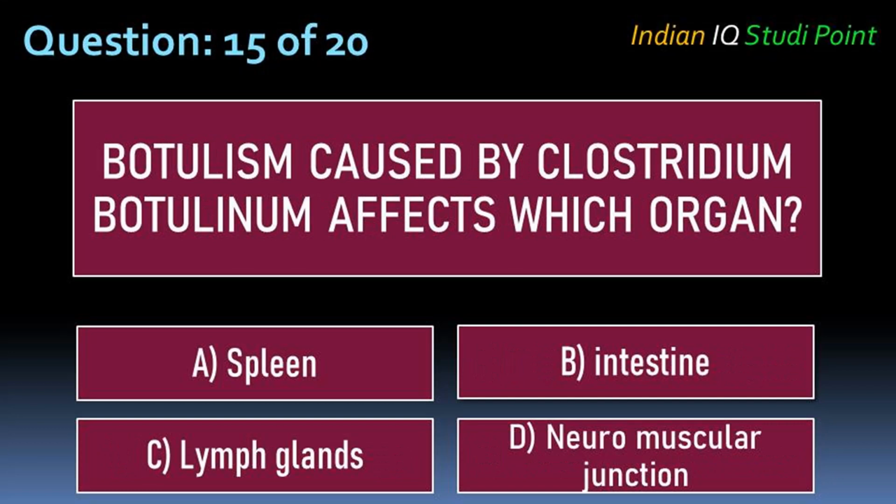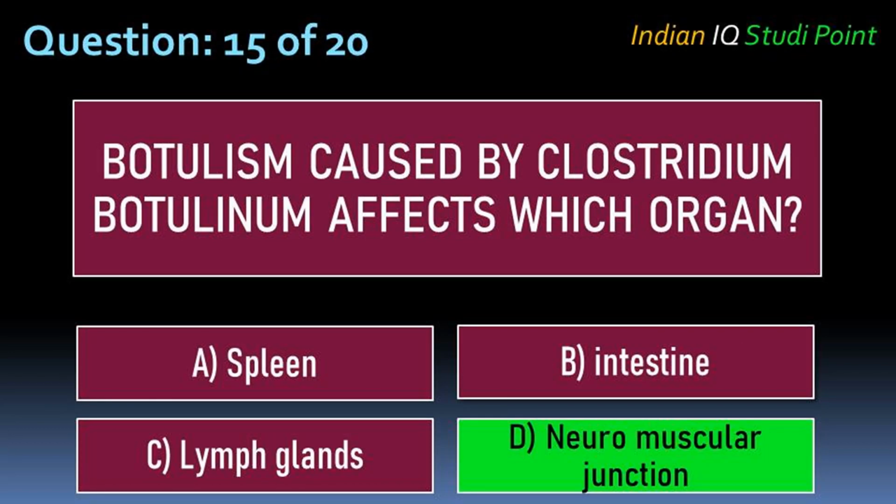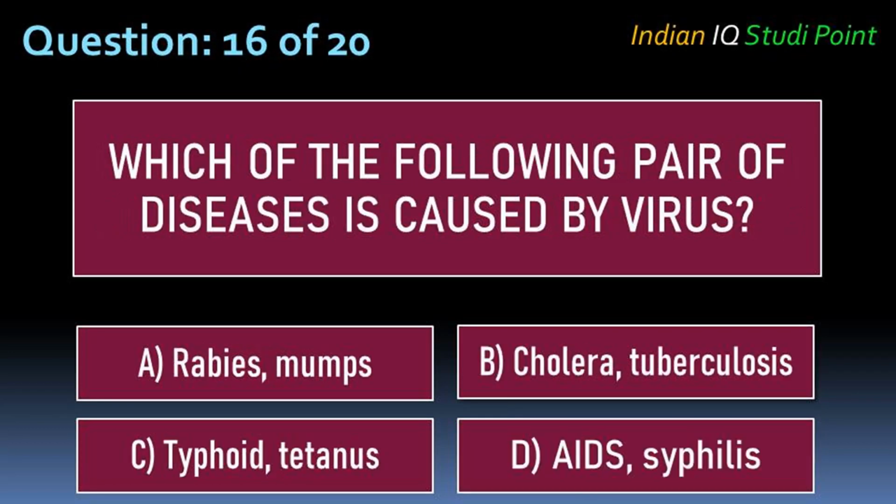Coming to the next question, botulism caused by Clostridium botulinum affects which organ? Option A spleen, B intestine, C lymph glands, D neuromuscular junction. And the correct answer is option D neuromuscular junction.